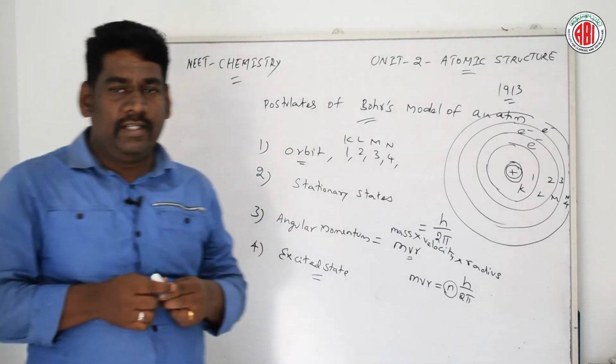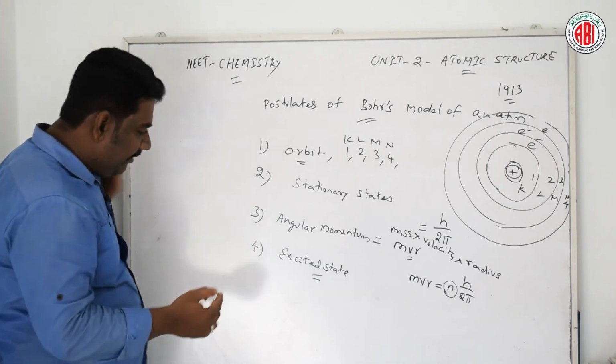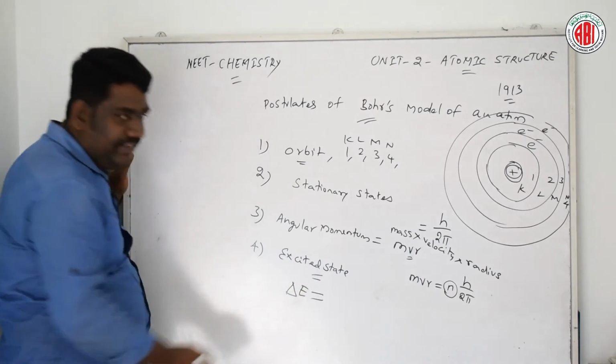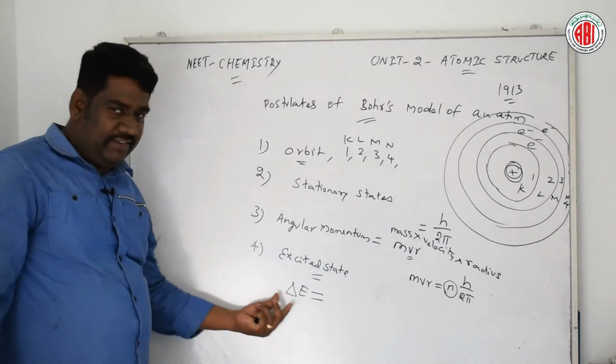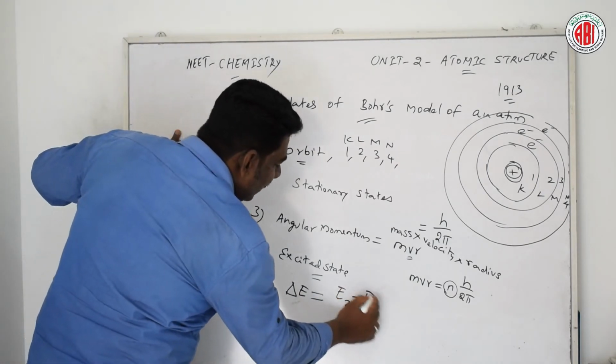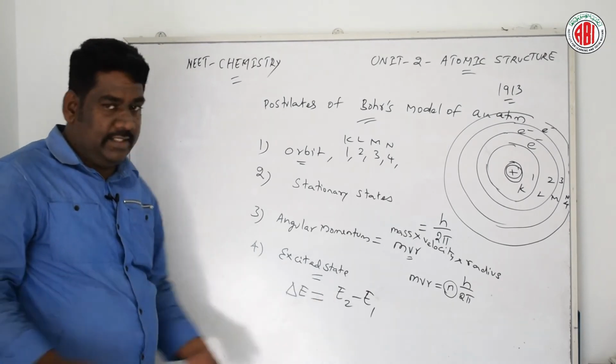This can be described by a simple equation: delta E, the change in energy level, is E2 minus E1, from energy level 2 to energy level 1.